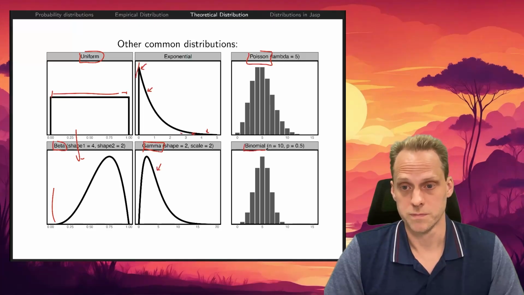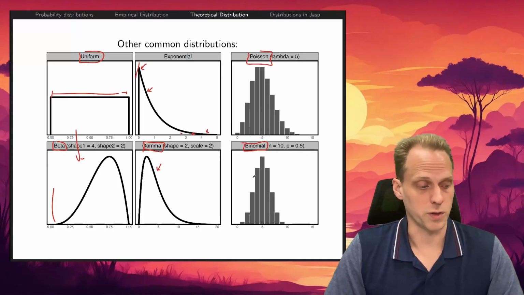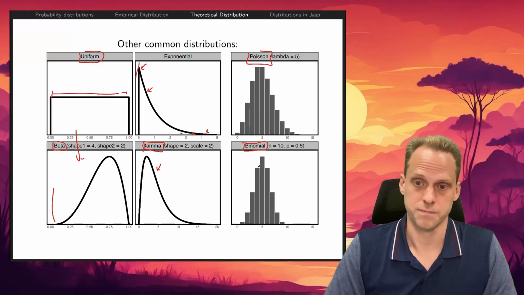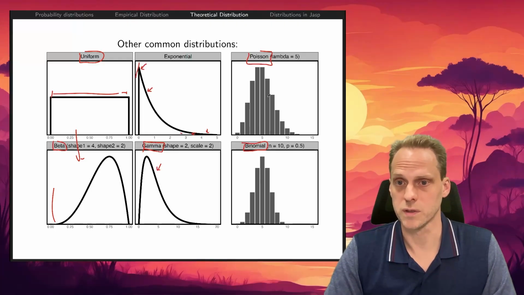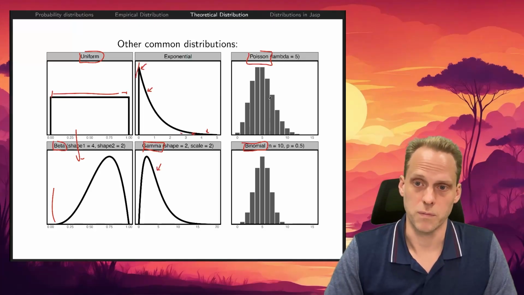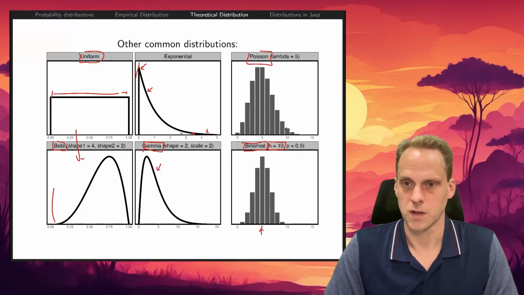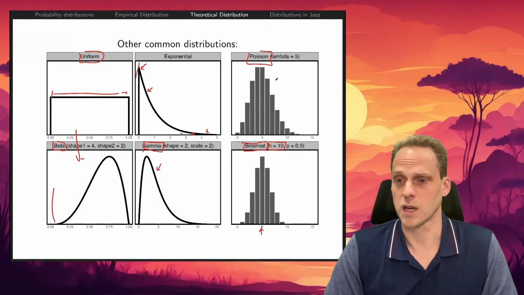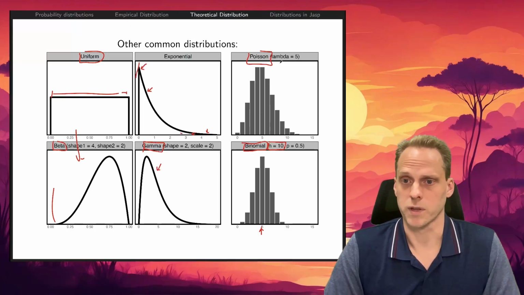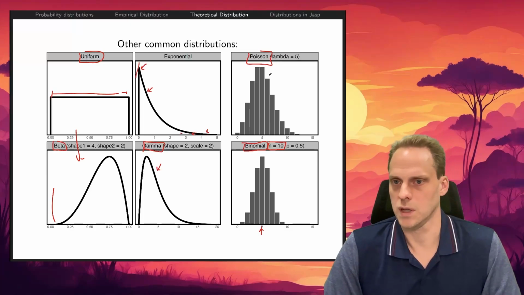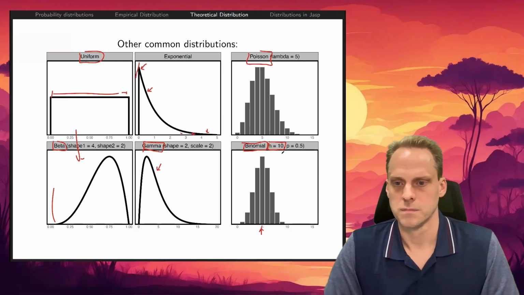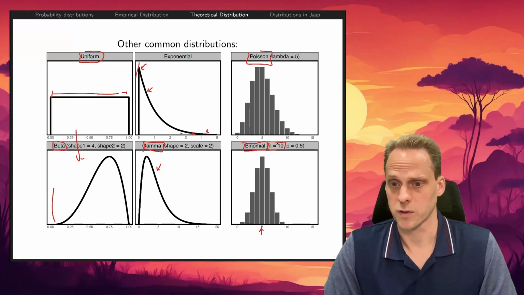And binomial, that's a really important one. That's to model the amount of times something occurs in a fixed set. Poisson and binomial are a bit different. Poisson is just about a number of times something can occur without being a fixed set, and binomial is a fixed set. So we have 10 throws. How many times do we throw a head? And that could be 5. The Poisson distribution could be about how many times you went out of the house in a certain period of time. It could be any number. And here we have the probability of throwing heads. If you throw 10 coins, we expect 5, but it could actually be 8 or 9 as well.